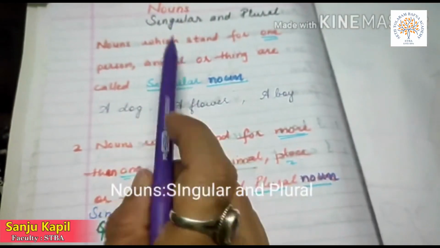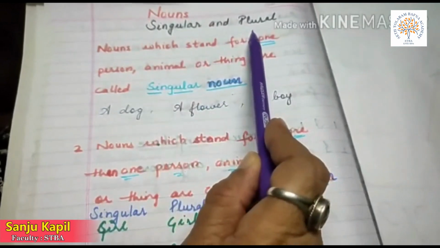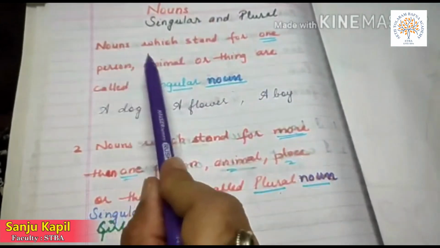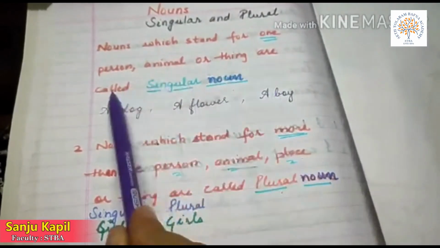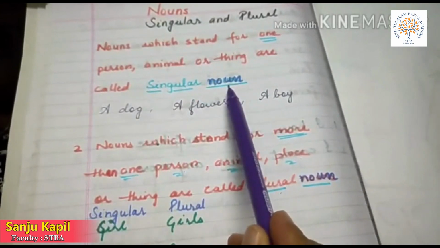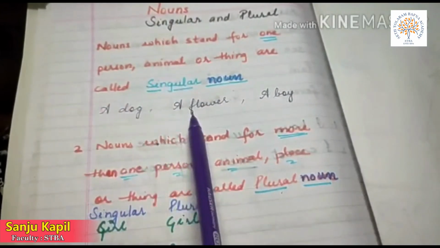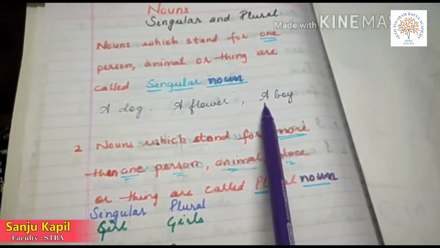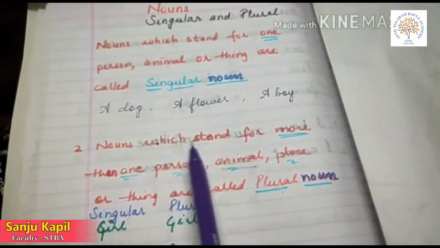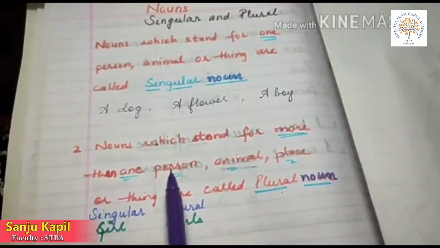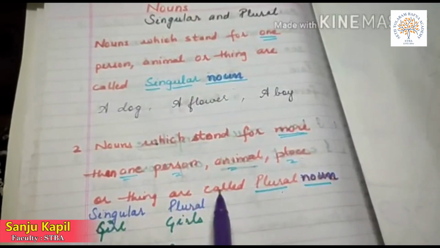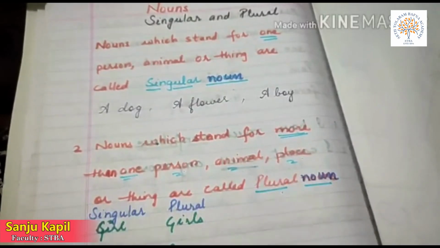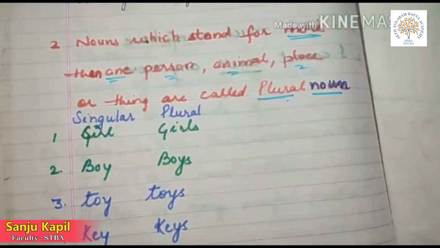Nouns. Today we are going to do singular and plural nouns. Nouns which stand for one person, place or thing are called singular nouns. For example, a dog, a flower, a boy. Nouns which stand for more than one person, animal, place or thing are called plural nouns. Plural forms are made in different ways.